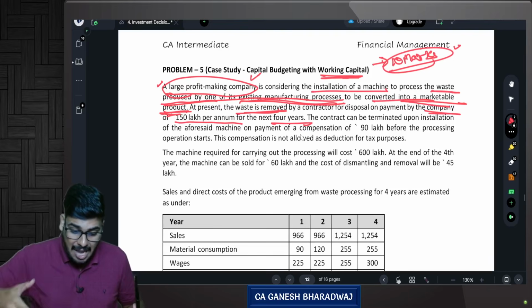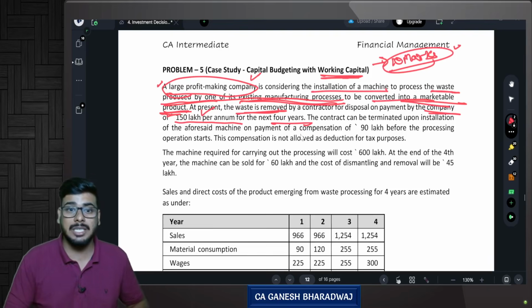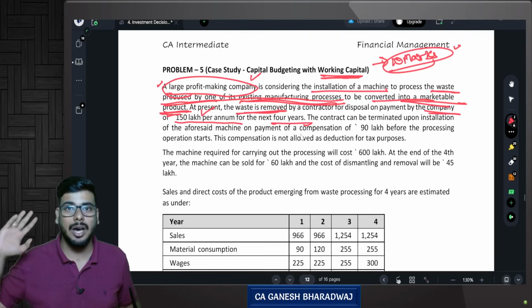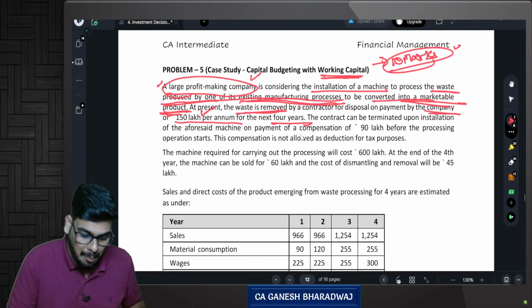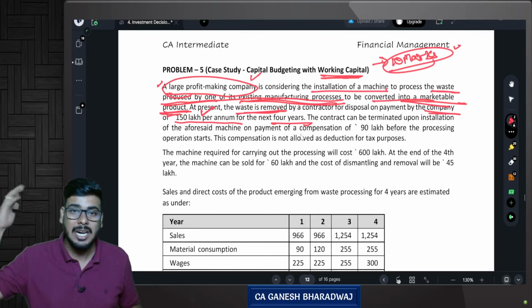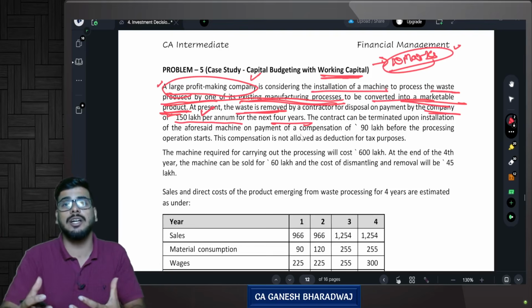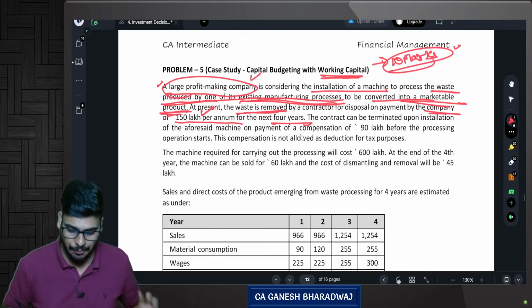So they are saying every year they incur 150 lakhs to just dispose of. No revenue from this. They are just disposing it off. Are you clear with this? Currently, the company is treating this as a waste and they are disposing it off by spending 150 lakh per annum. They have entered into a contract with an outside contractor for the next 4 years.